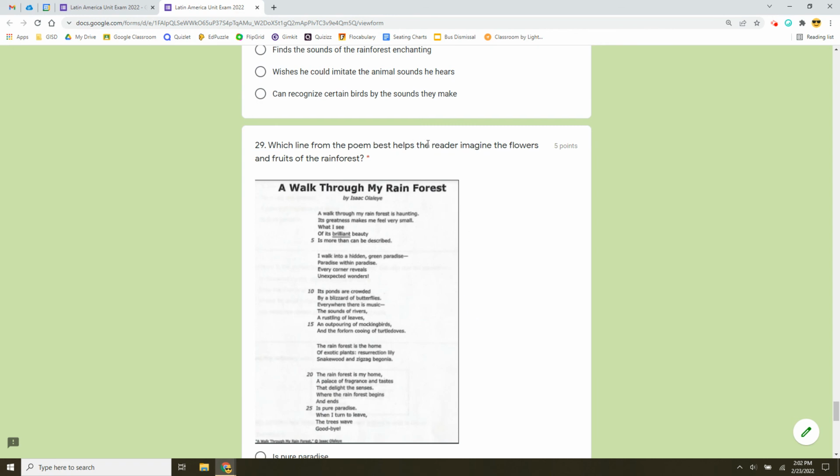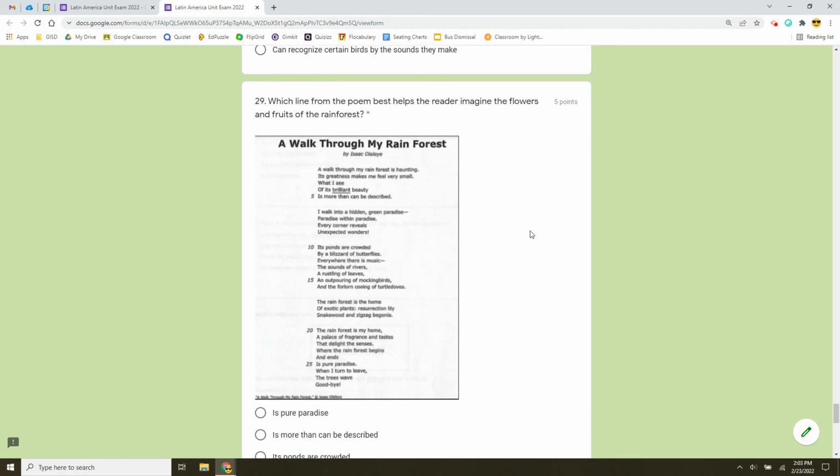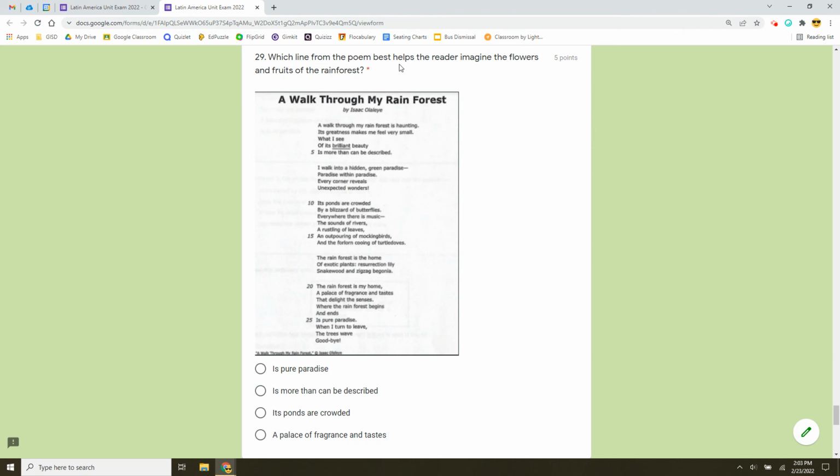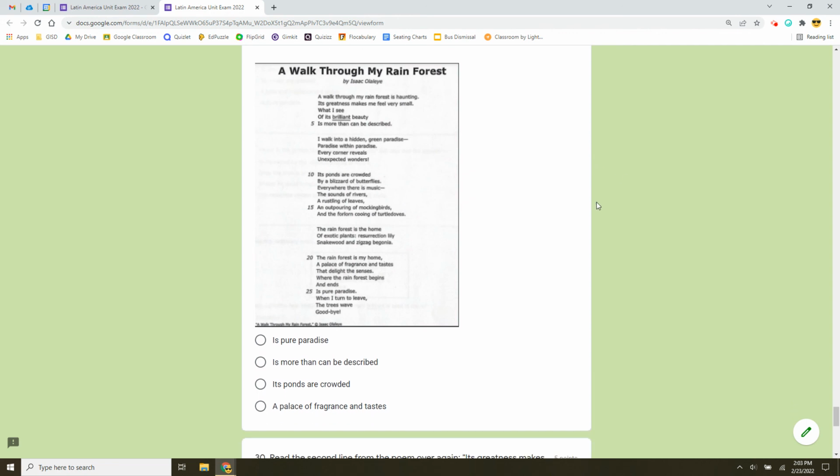Which line from the poem helps the reader imagine the flowers and the fruits of the rainforest? So, imagining flowers and fruits. What about this line? Is pure paradise, or is more than can be described? How about its ponds are crowded, or a palace of fragrance and tastes? Choose the line from the poem that talks to you about maybe what imagining flowers and fruits might be like.